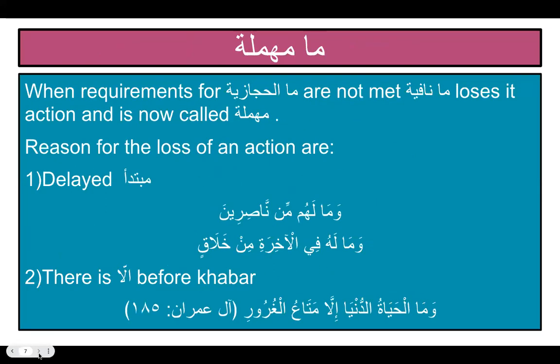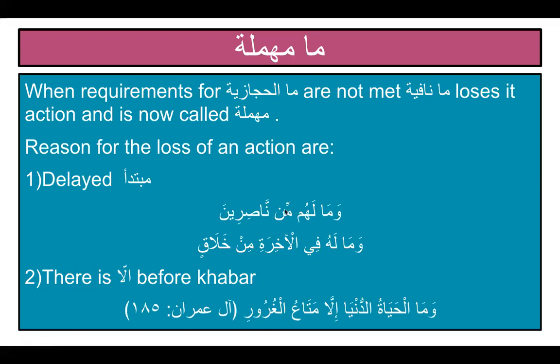Okay? Then comes my third type of ma, which is ma muhmala. When requirements for ma al-hijazi are not met, what happens to ma? It loses its action and is now called muhmala. It was able to act, but not anymore because the two rules that we learned a few minutes ago were not met. So, what were those rules? Mubtada was not at the beginning of the sentence, or there was an illa separating mubtada and khabar, coming in between mubtada and khabar. So, look here.